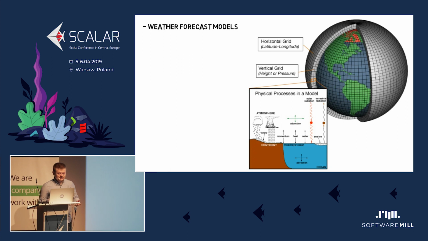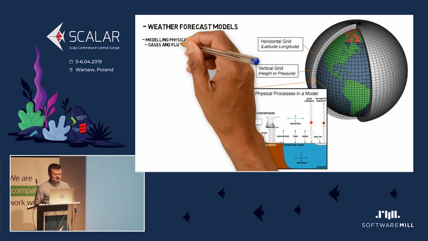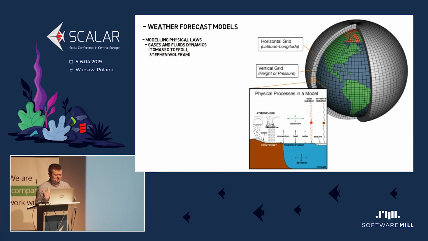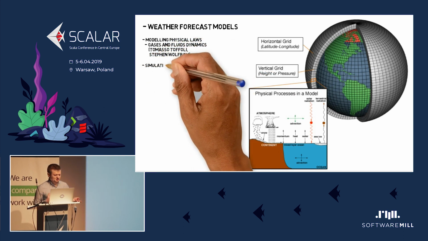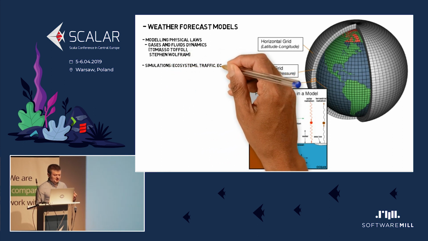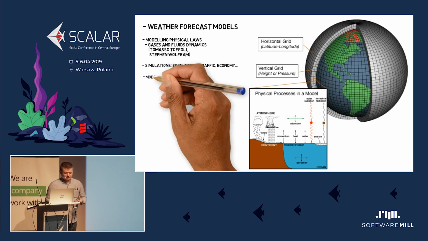Yeah, there are also other uses. For example, cellular automata are quite good at modeling certain physical processes other than weather, like gas and liquid dynamics, which are strangely complex. I never did it, so for me it should be simple. It's not. Also simulations, because cellular automatons work locally, and they are very good at simulating everything that is in our real world. So for example, ecosystems, traffic, economy, things like that.